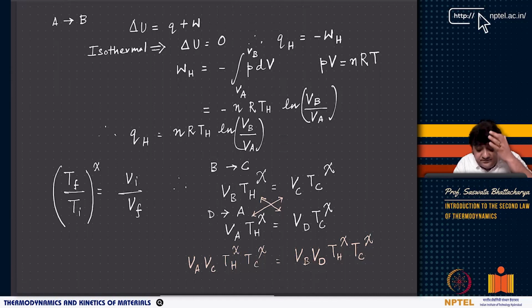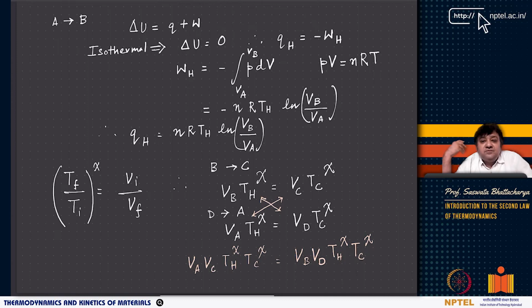Now, as you know that for isothermal process, you have delta U, which is Q plus W, and since it is isothermal, delta U is basically CV delta T, but delta T is 0 because it's an isothermal process, right? Delta U is equal to 0. So, QH is going to be equal to minus WH. Now, what we tell reversible isothermal expansion. So, we can write WH equals minus integral of P dV from VA to VB.